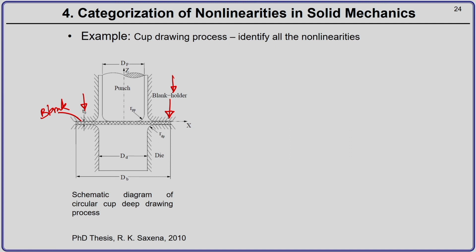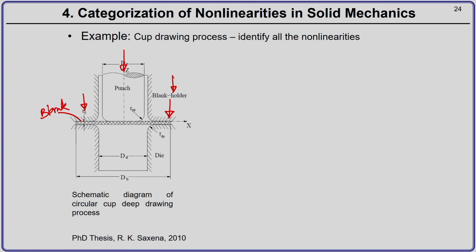Okay. So, it does not allow the blank to move vertically, it can allow the blank to move in the horizontal direction. Okay. And there is a die. Okay. So, the shape of the die is say cylinder. Okay. And then what you do is you have a punch and you apply a vertical displacement at a certain rate, so that this blank goes inside the die and takes the shape of a cylindrical cup.